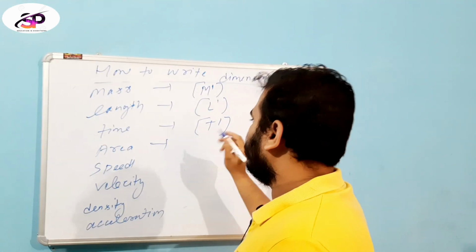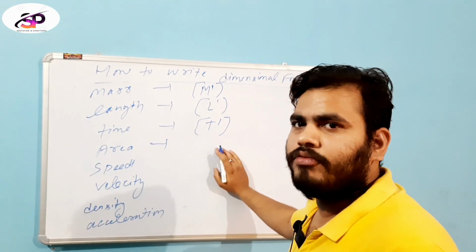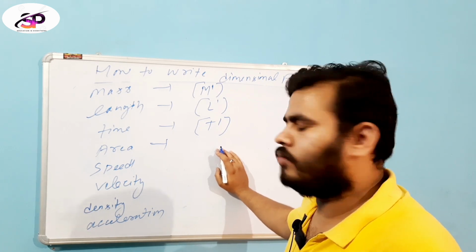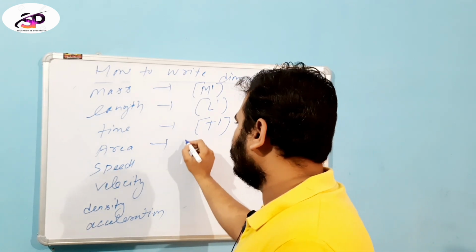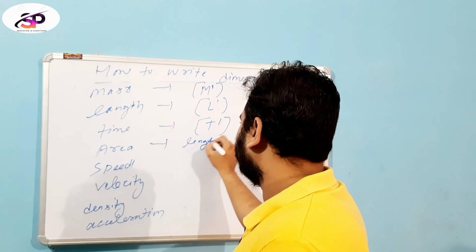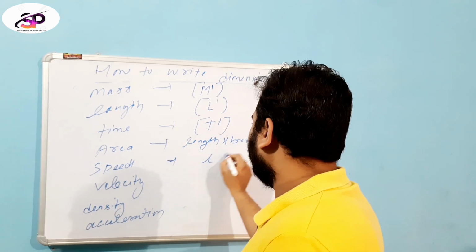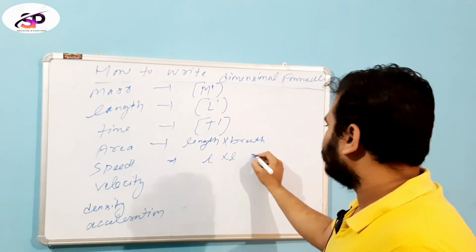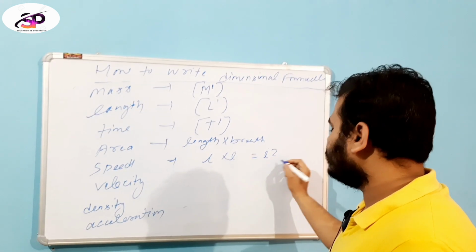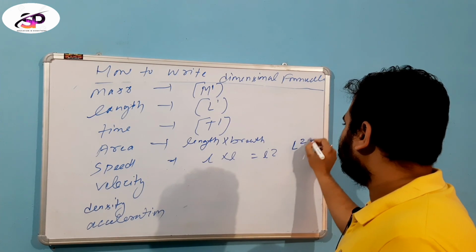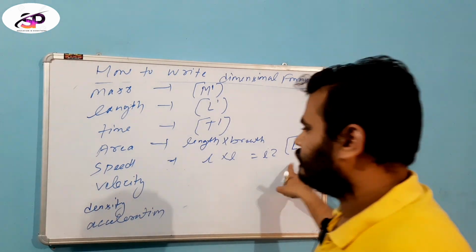Area: first of all, we write the mathematical equation according to the rule of the dimensional formula. Area is equal to length into breadth. That means L into L equals L square. So the dimension formula for area is L square.